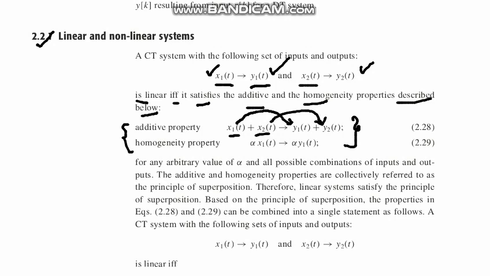What is the homogeneity property? Homogeneity means if you multiply the input by a certain coefficient, that coefficient is also multiplied in the output. If these two properties are available in a system, these kinds of systems are known as linear systems.